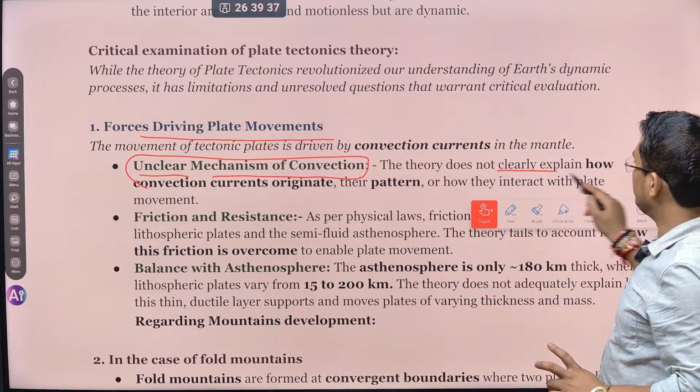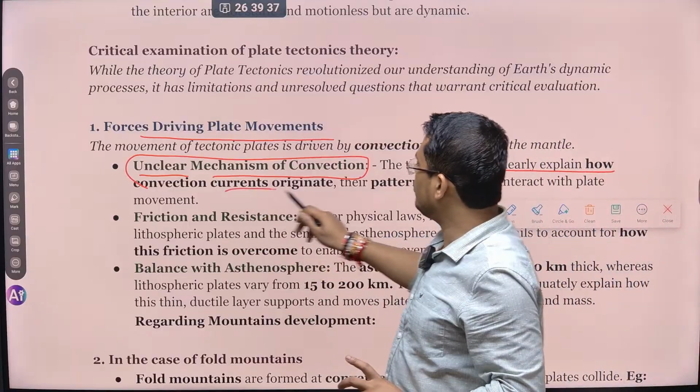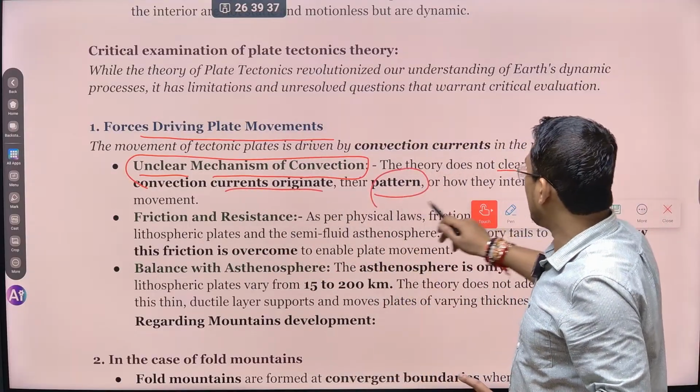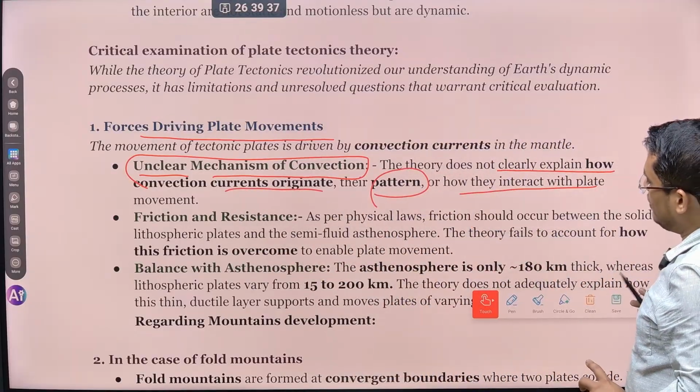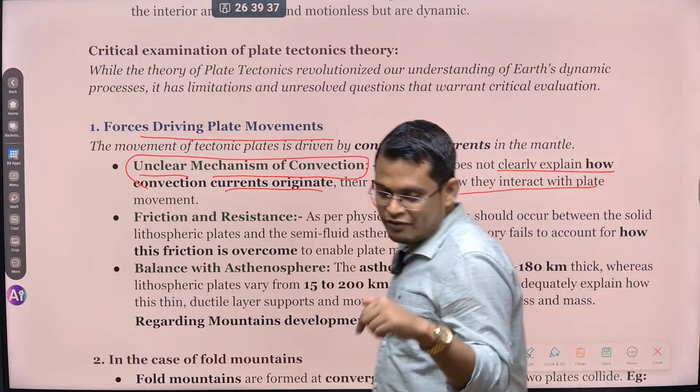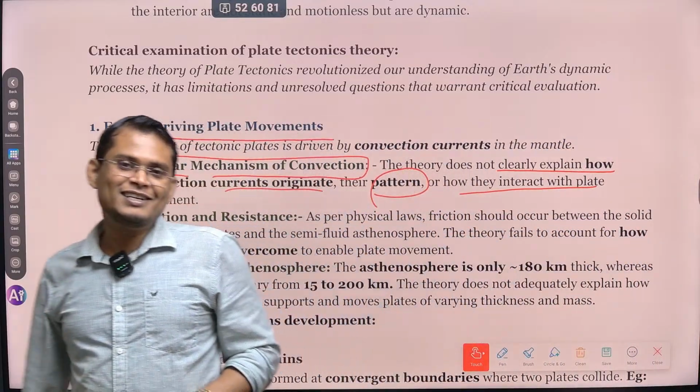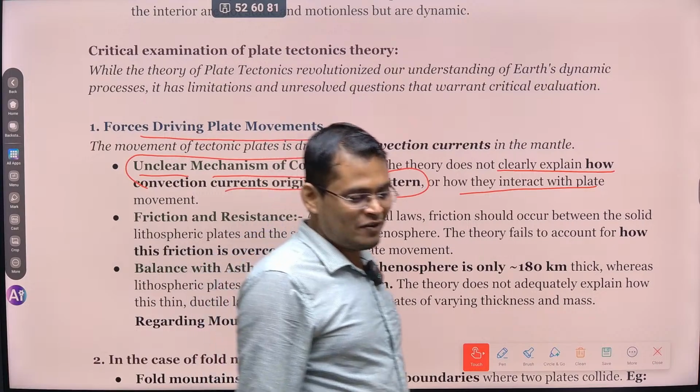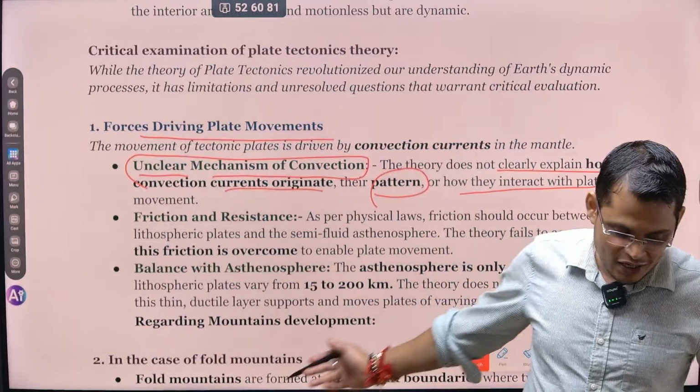The theory does not clearly explain how the convection currents originate and their pattern, and how they interact with the plate movement. It is not yet clear because we have never gone there, and it is very difficult to go that deep inside the Earth. So no one is there to understand what has happened.